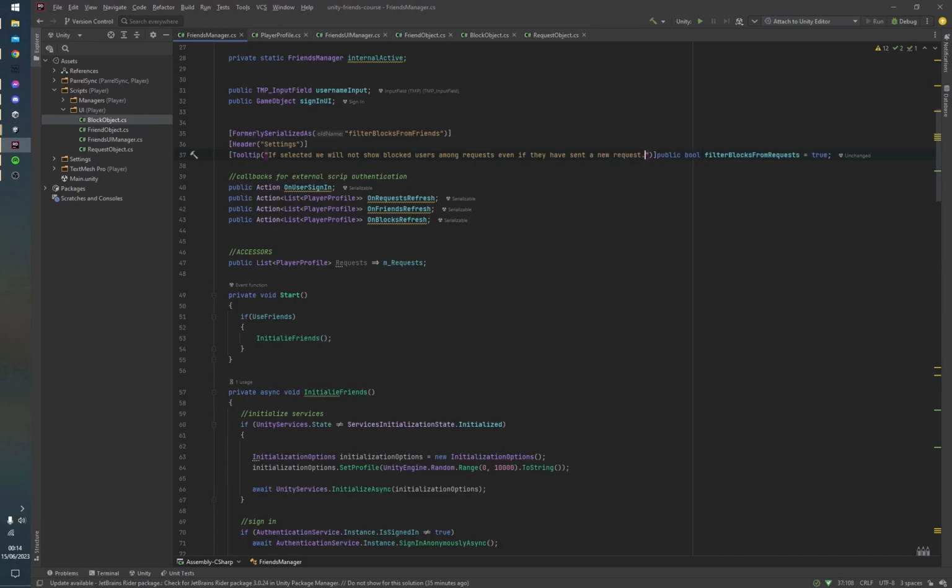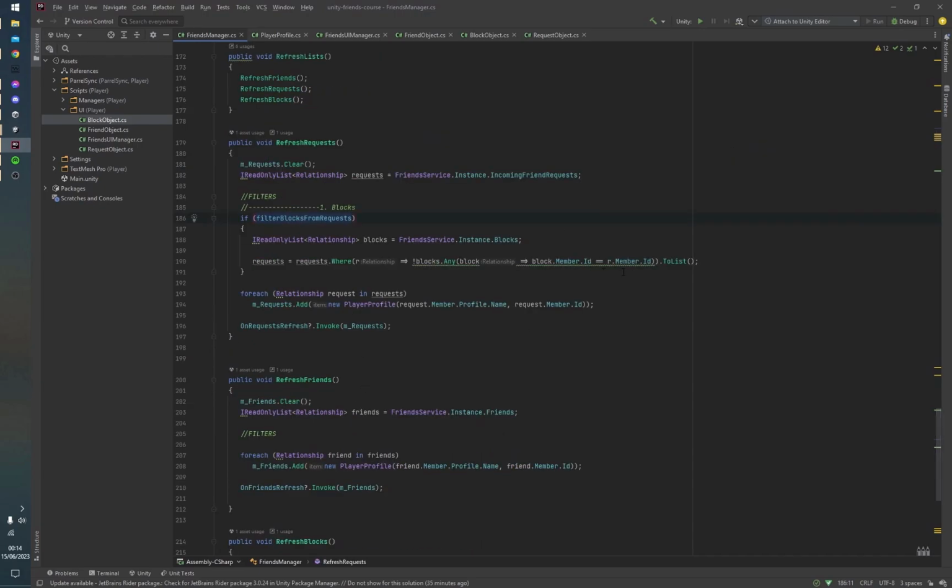And this is important, obviously. You don't want somebody to be able to receive friend requests from users they block. But how am I doing this exactly? So earlier in this video we talked about filters, right? And I believe in filters. I generally believe every single game should be filtering their lists in a custom way. The friend service is a very open service.